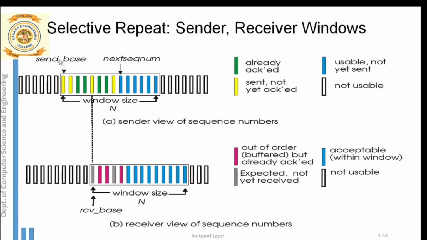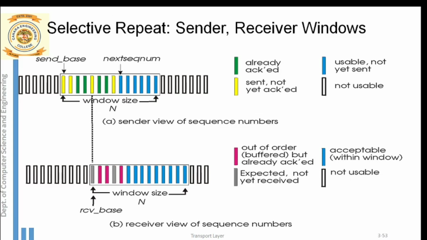Like how we had 2 pointers in go back N, here also we have a pointer called base, which always points to the beginning of the window. The next pointer is next sequence number, which always points to the next packet to be transmitted. So 14 packets can be transmitted at once from the sender side. Base is pointing to the first packet, which is already transmitted but the acknowledgement is not received. The yellow packet means already sent but acknowledgement not received.